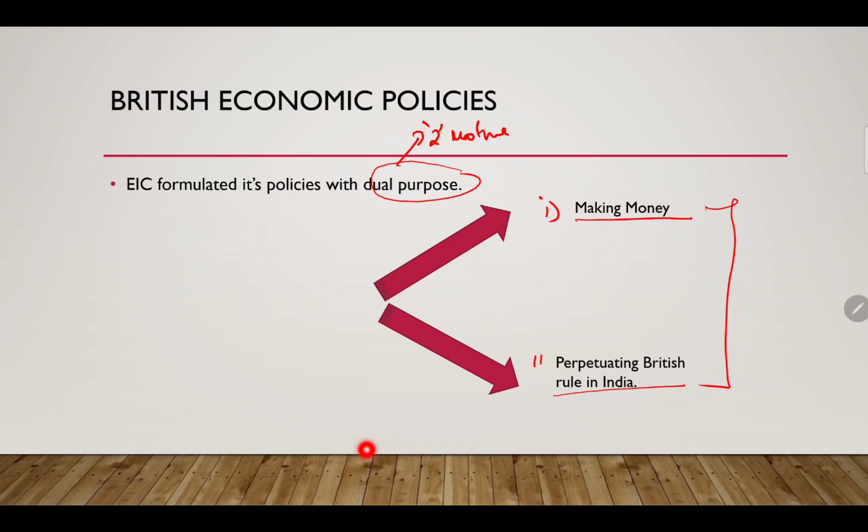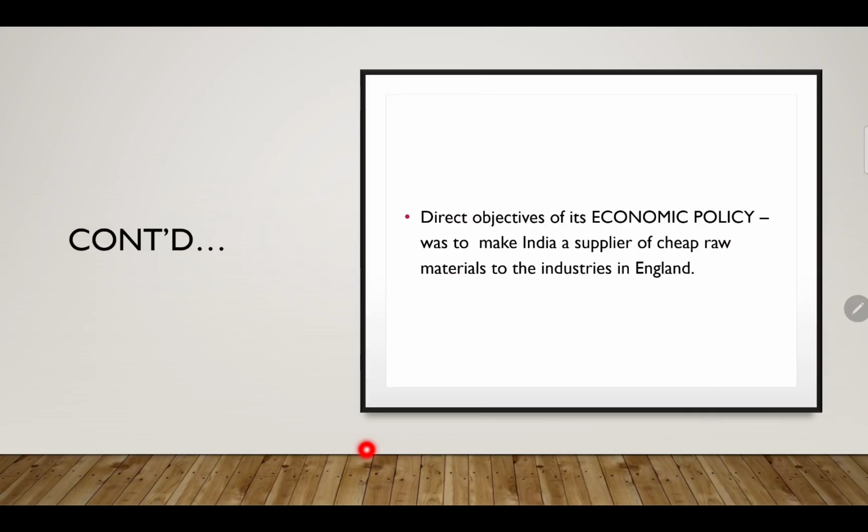So what was the main purpose or motive of British policy? It was to make money and to perpetuate British rule, means to enlarge and deepen the British rule in India.